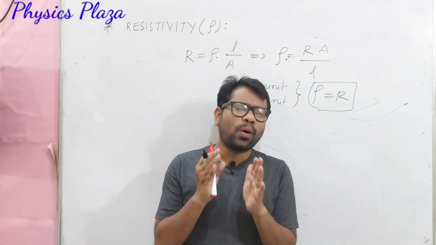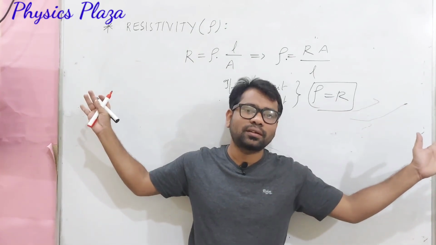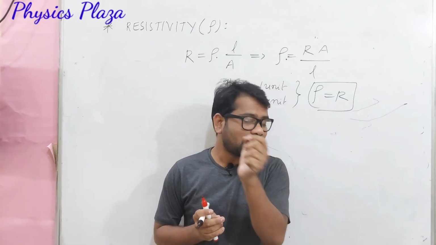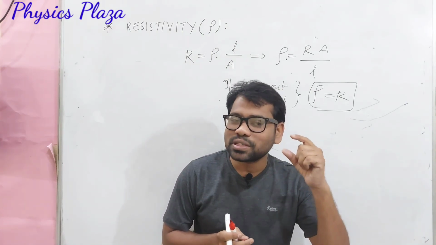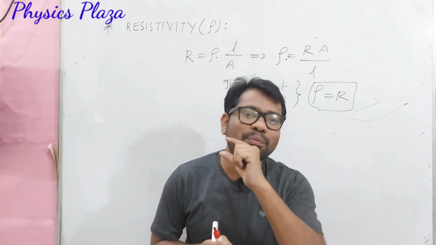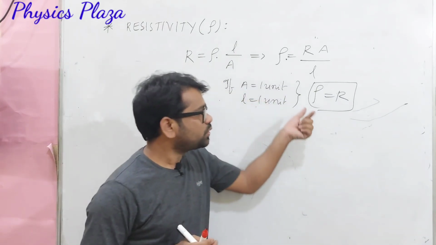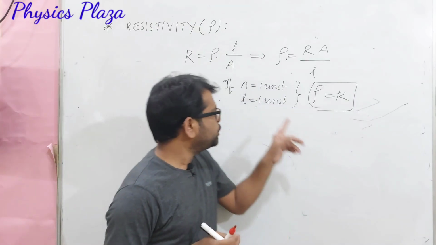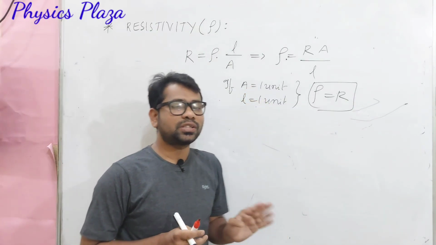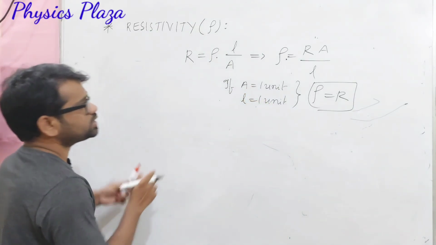I mean, dear children, whatever may be the material you can take. So we will define it as like specific heat capacity. Do you remember, we defined specific heat capacity for only 1 unit mass. So here resistivity is nothing but the resistance of the material with unit area of cross section and unit length. It's very important. Now let us see its units.